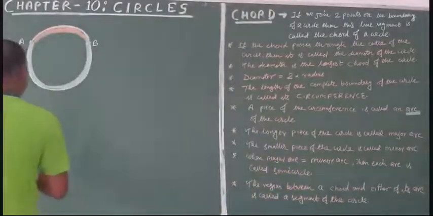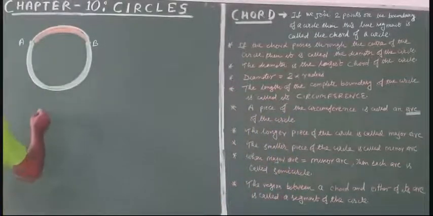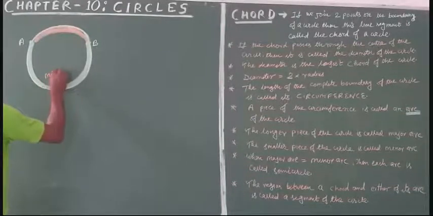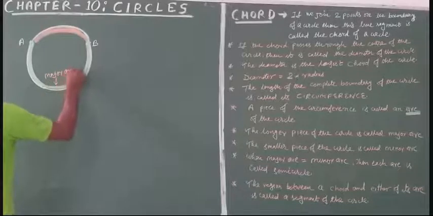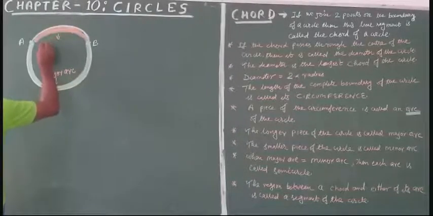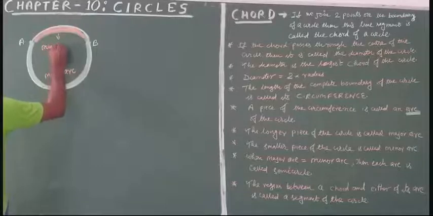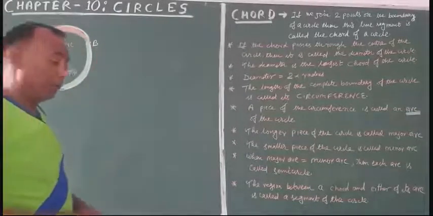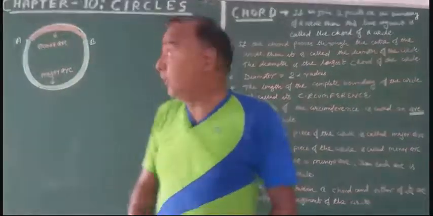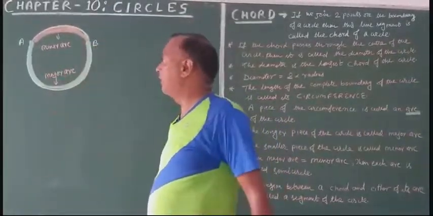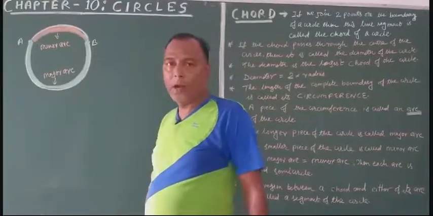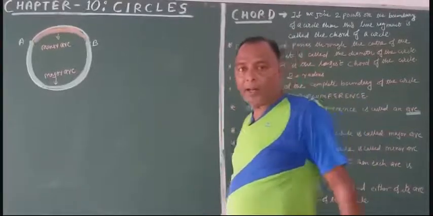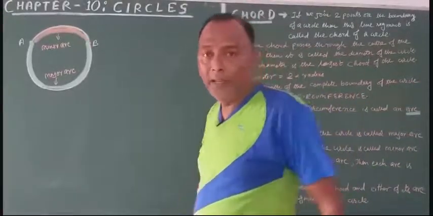This one is called major arc, and this smaller one is called minor arc. When these 2 points A and B are the points of a diameter, then the major arc and the minor arc will be equal.